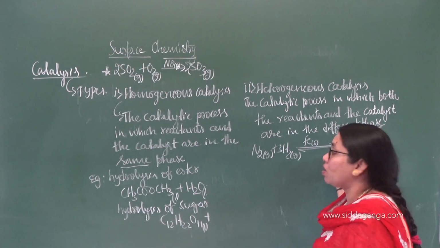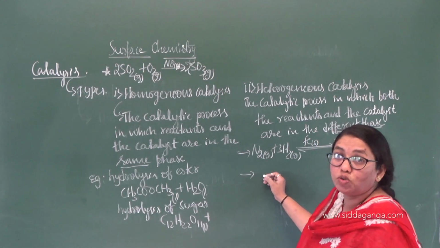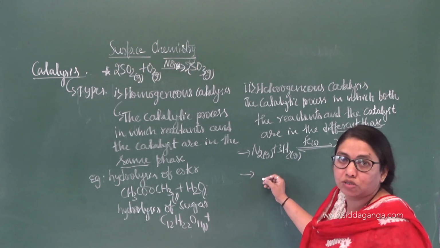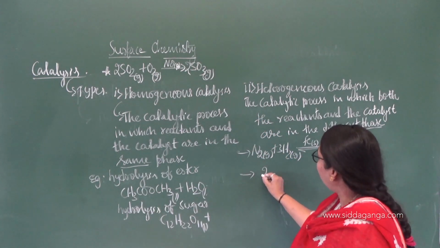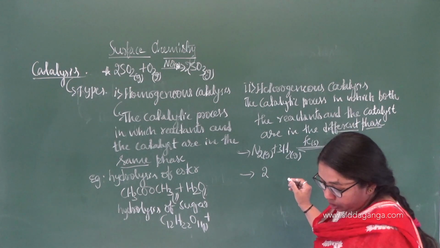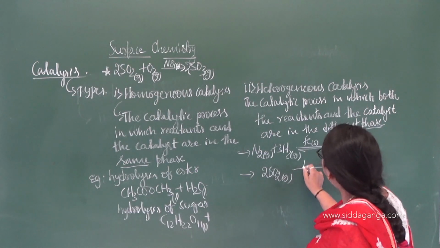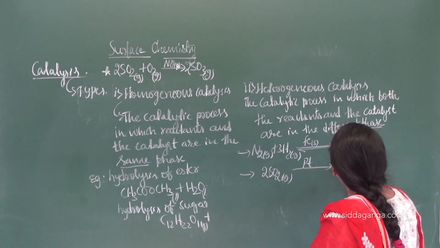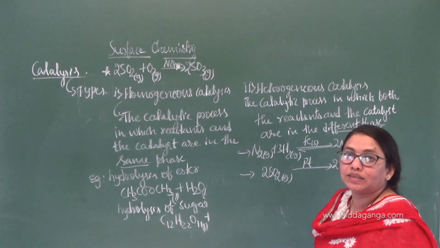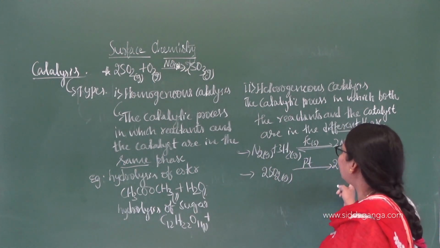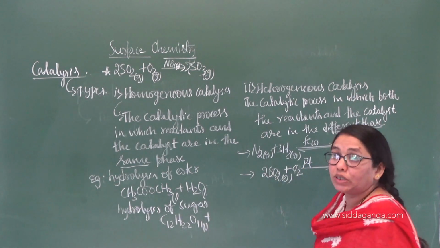So this one is formation of ammonia by Haber's process, one example, and oxidation of sulfur dioxide to sulfur trioxide in case of contact process. It is the same reaction, but the catalyst is different here. So that is by contact process, 2SO2 in the gaseous state, in the presence of platinum catalyst will be converted into 2SO3. Sulfur dioxide will be converted into sulfur trioxide. So that is nothing but oxidation of sulfur dioxide, for that oxygen is required, right, plus O2.